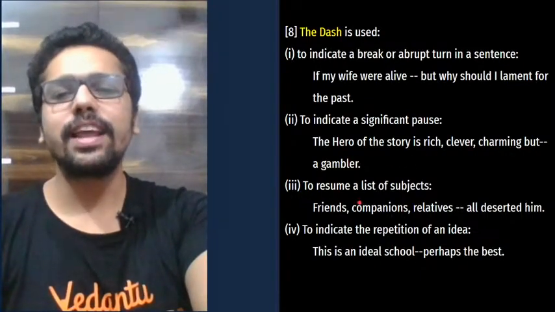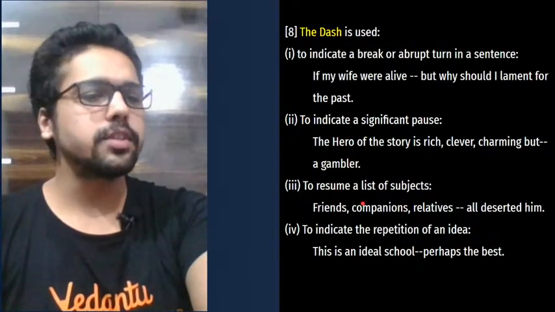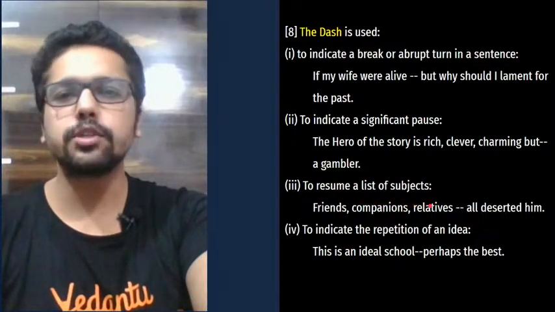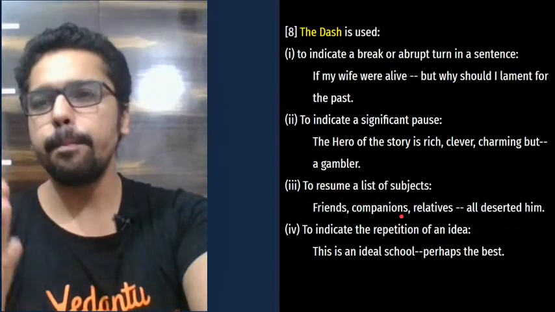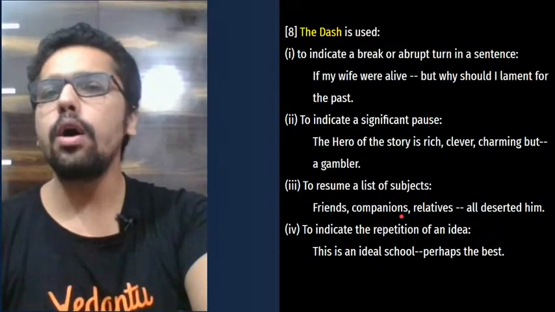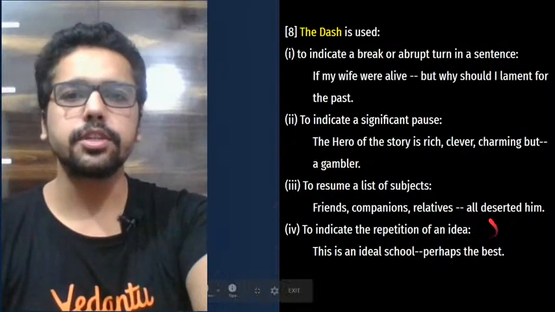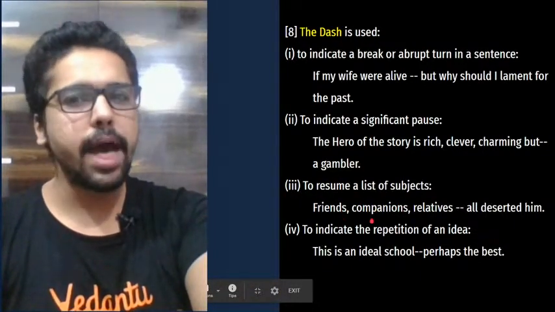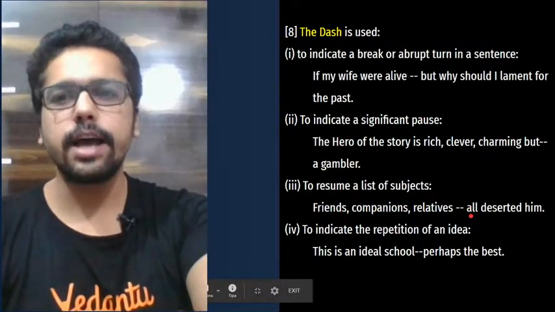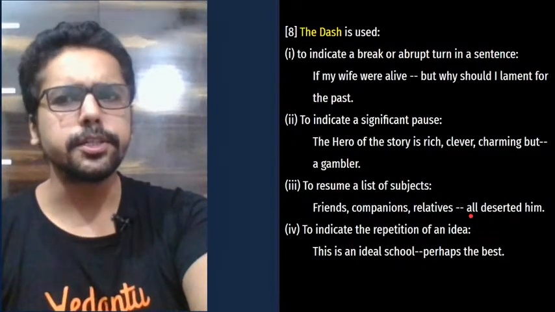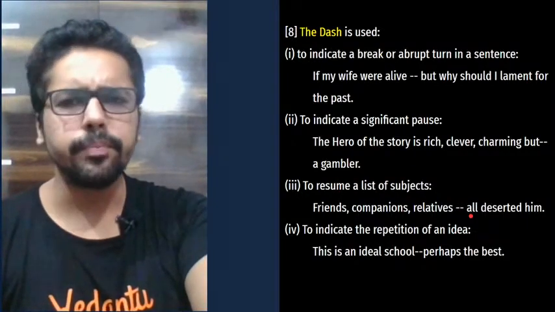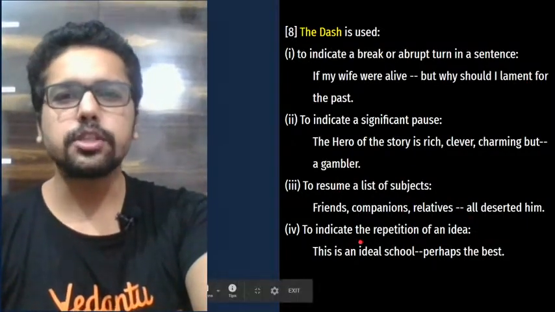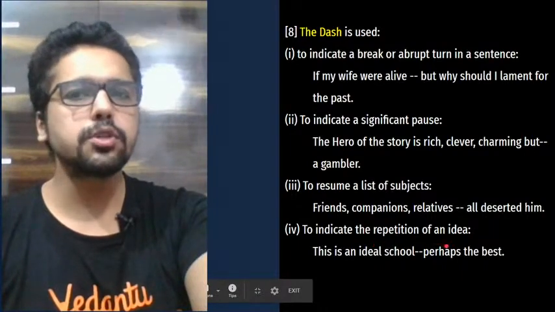Okay. Look at the next one. To resume a list of subjects. This is also used to resume a list of subjects. Friends, companions, relatives, all deserted him. So you're talking about the list here. Friends, companions, relatives, there's a dash after that. All deserted him. All deserted him, all of them left him. That's how it is. Next, it is also used to indicate the repetition of an idea.